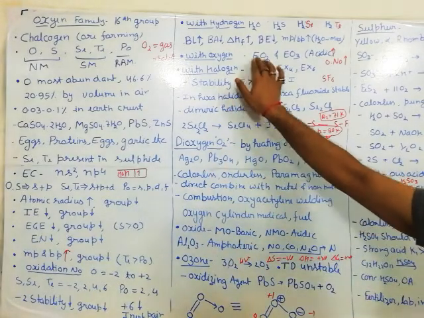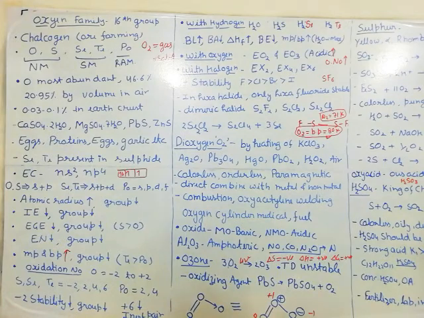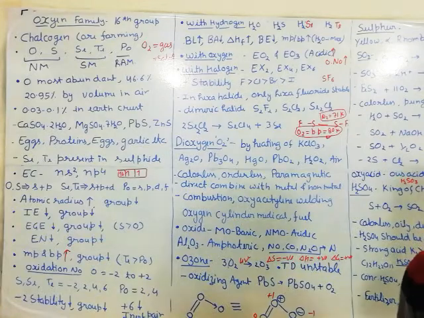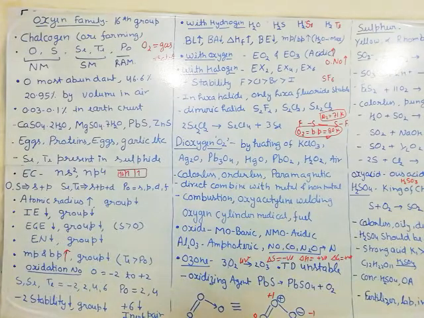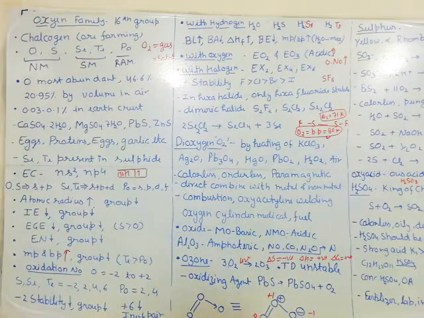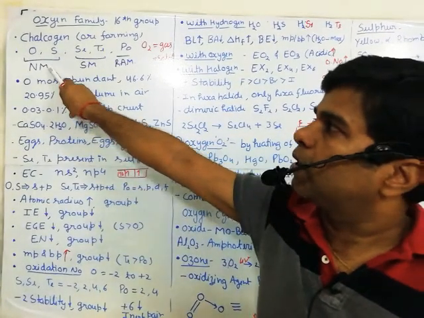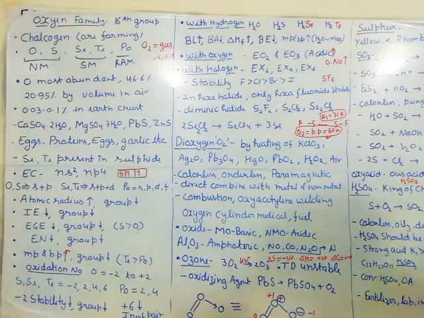Then the reaction with oxygen. With oxygen, they give two types of oxide, SO2 and SO3 type oxides. SO2 is less acidic, SO3 is more acidic. What is the reason? The higher the oxidation number, the higher the acidic strength. So these can form oxides like EO2, SO2 type, and EO3, SO3 type. But down the group, acidic character decreases and basic character increases again, because non-metal oxides are acidic and metal oxides are basic.